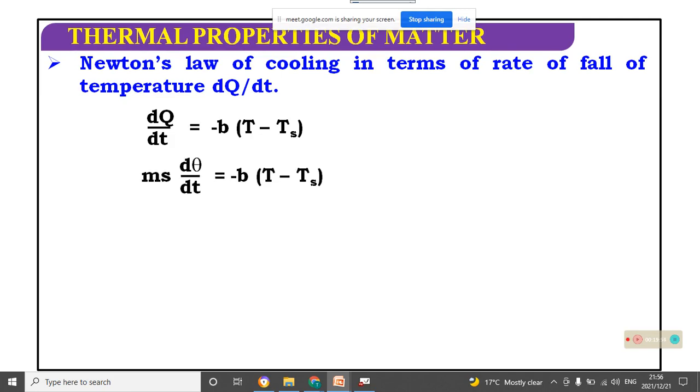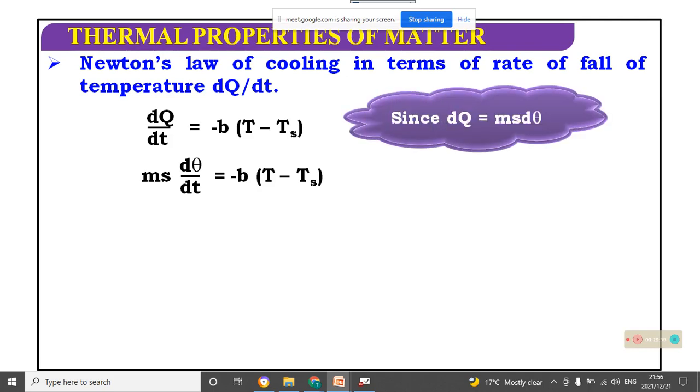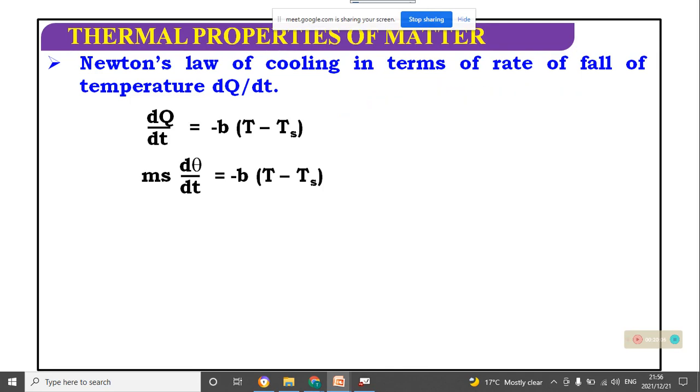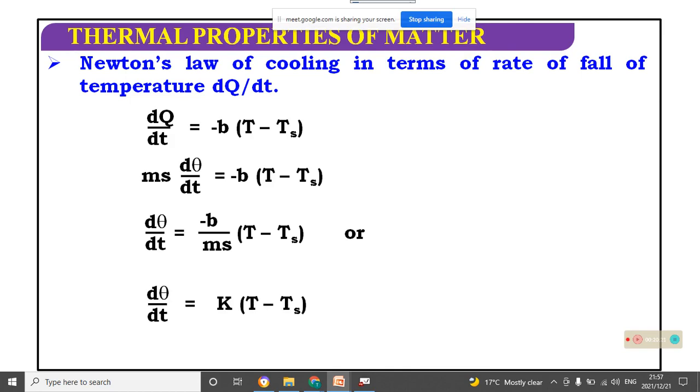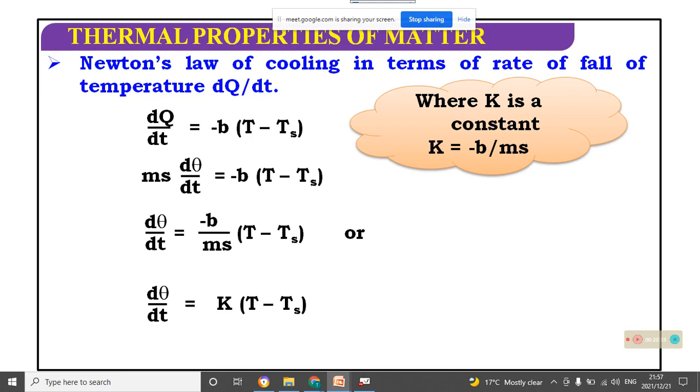d theta by dt equals minus b of (T minus Ts). Since dQ equals ms d theta, we know this, and after changing the variables we get d theta by dt equals minus b by ms times the temperature change, or d theta by dt equals k times the temperature change, where k equals minus b by ms.